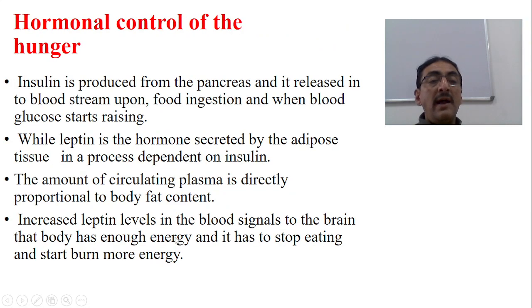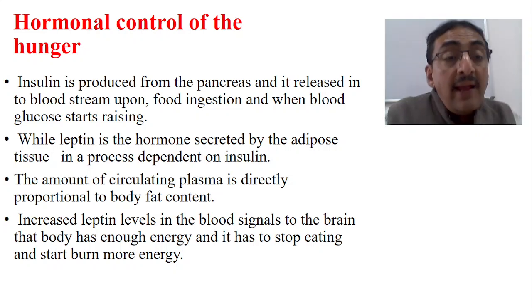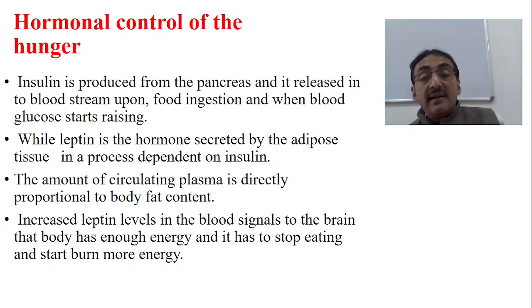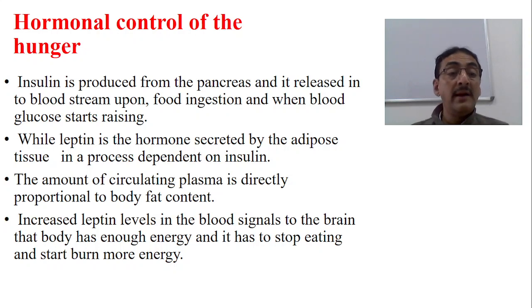One is leptin, another one is insulin. Insulin is produced from the pancreas and it is released in the bloodstream upon food ingestion and when the blood glucose levels start rising. While leptin is a hormone secreted by the adipose tissue in a process dependent on insulin. The amount of circulating leptin in the plasma is directly proportional to the body fat content. And increased leptin levels in the blood signal to the brain that the body has enough energy and it has to stop eating and start burning more energy now.